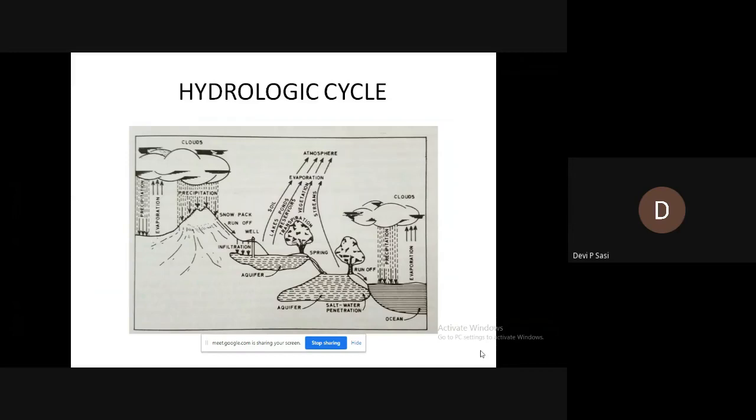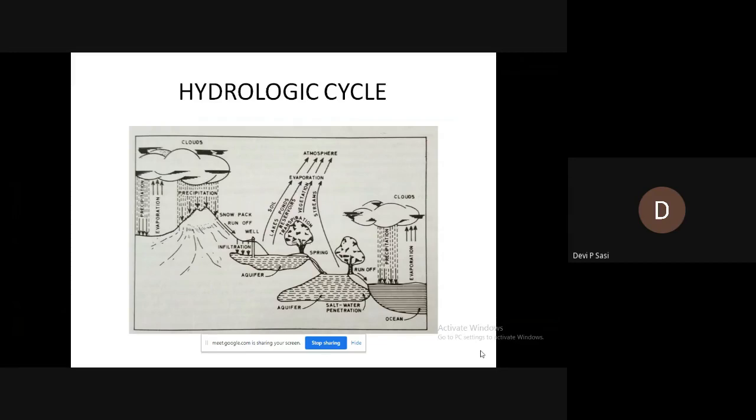So today you are going to deal with a new subject, water resource engineering. The first topic is the hydrologic cycle. To start with, you all know what the hydrologic cycle is.